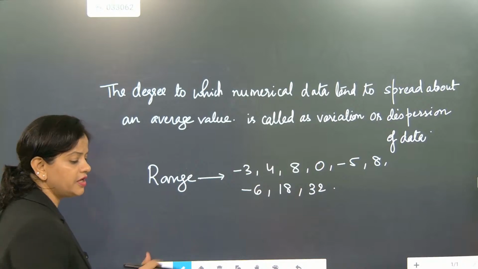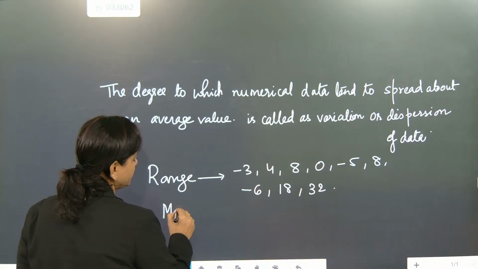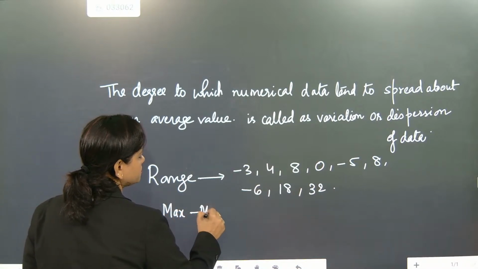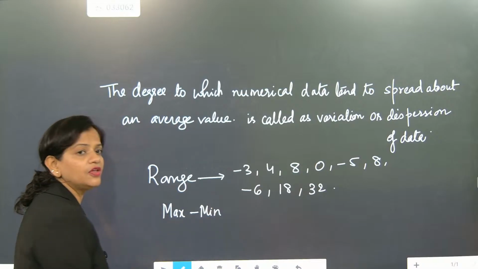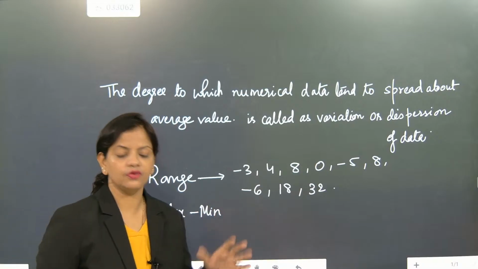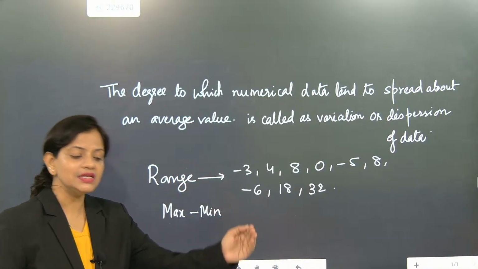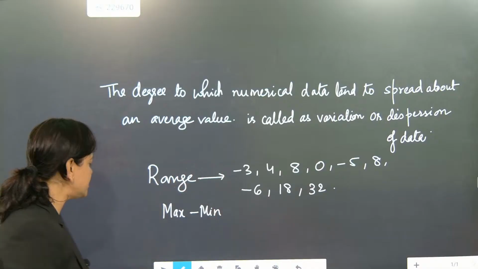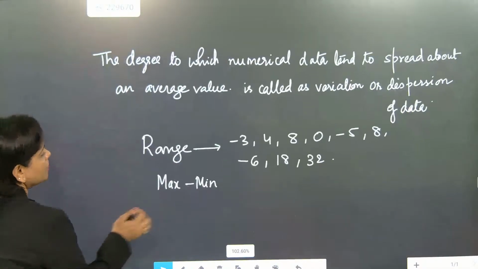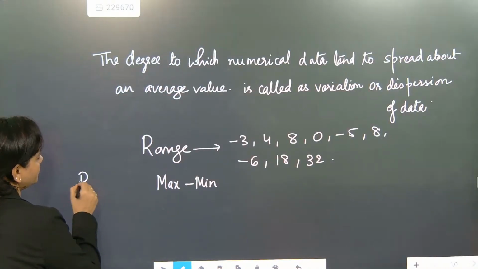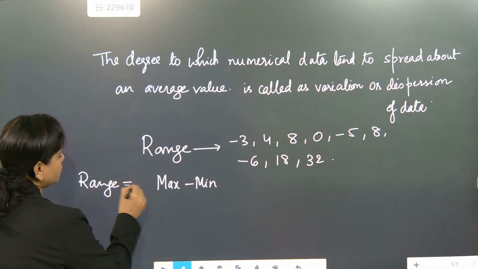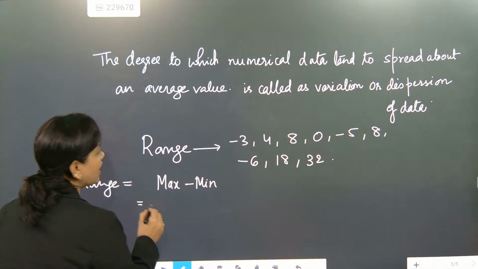The range formula is max minus min. That is the highest value minus the least value. Highest minus least will always be considered as range. So let's see what the range is. The range formula will be highest minus lowest. So here, what is the highest value?